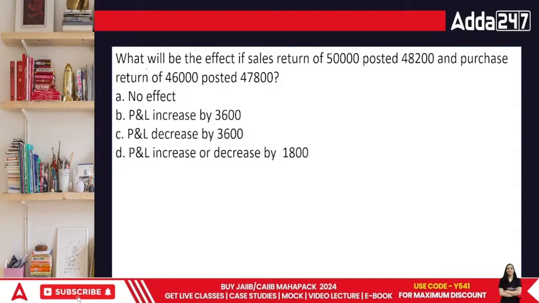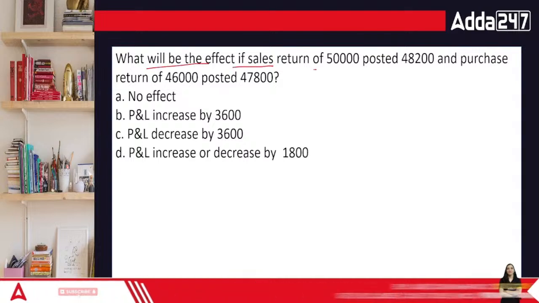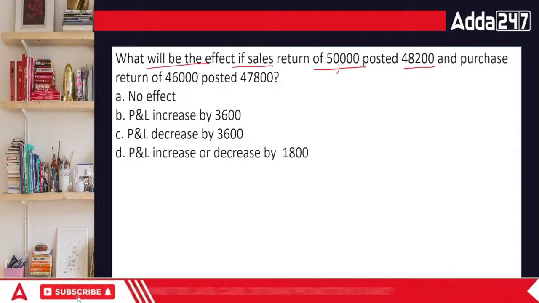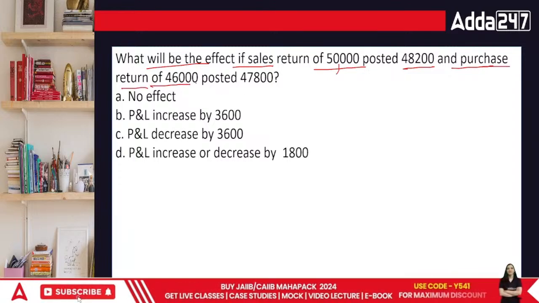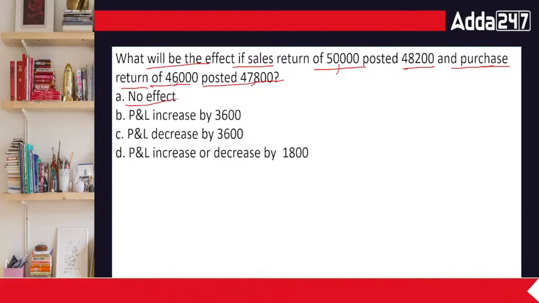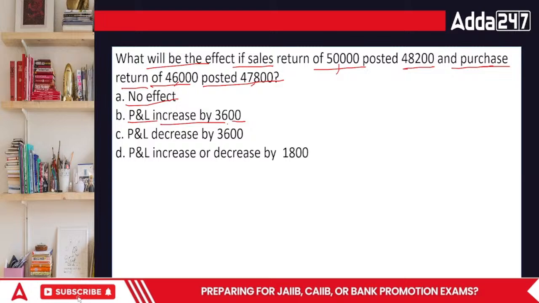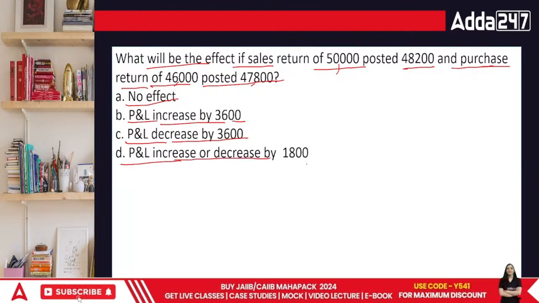What will be the effect if sales return of 50,000 is posted as 48,200, and purchase return of 46,000 is posted as 47,800? Options: it's of no effect, P&L increases by 3,600, P&L decreases by 3,600, P&L decreases or increases by 1,800. This is a question of rectification.